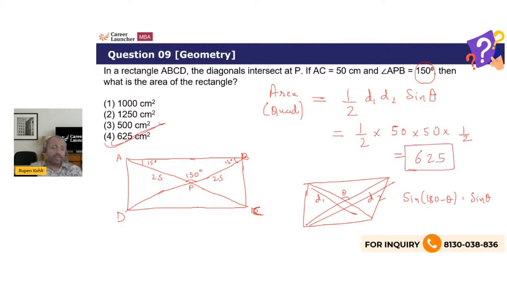Right? So the geometry of the problem is very tedious, but if you know this formula, the answer is very straightforward, isn't it? So in case you don't know this formula, something that I have added to your knowledge, half d1 d2 sine theta is a very useful formula in quadrilateral area, right? Okay,